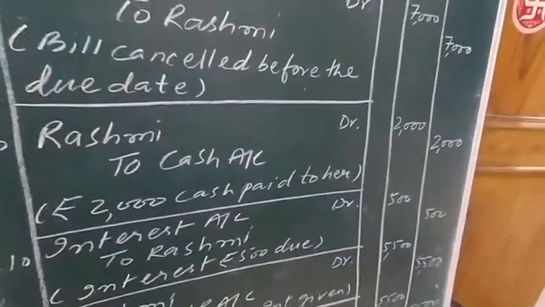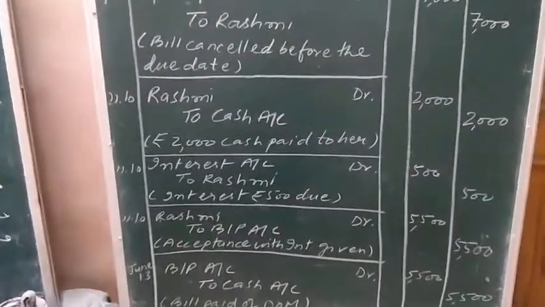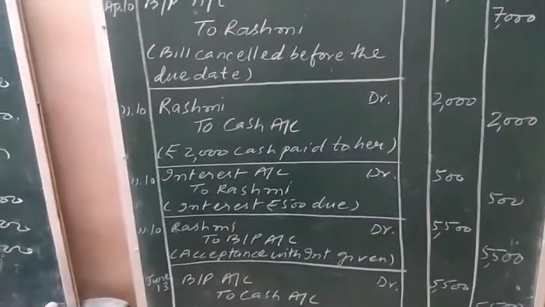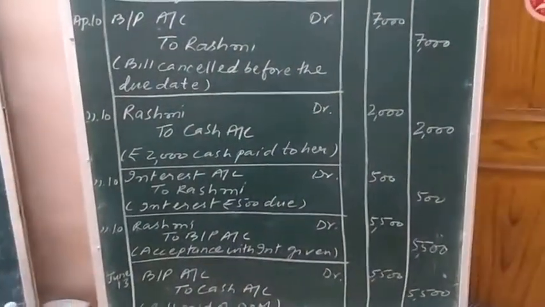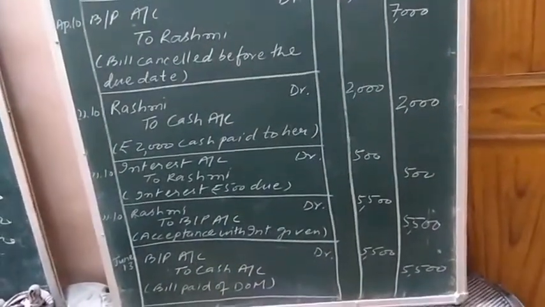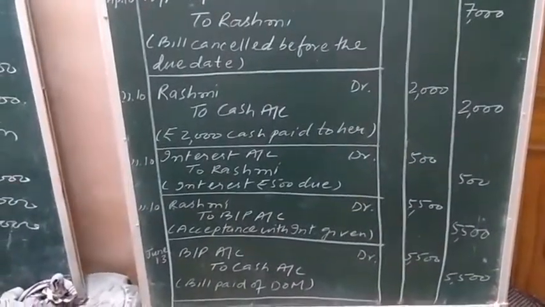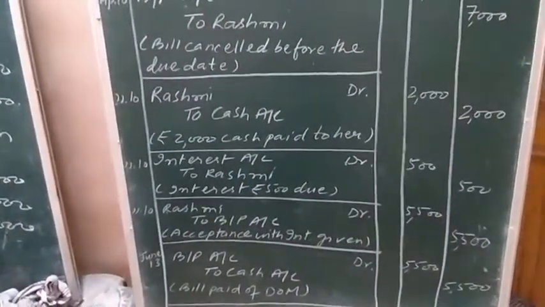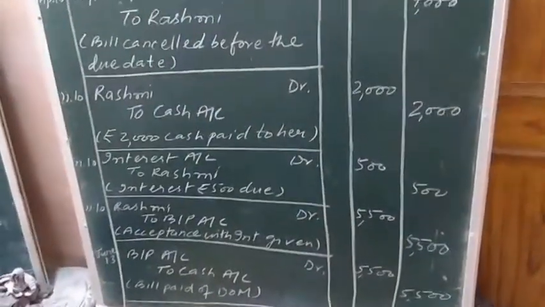The entry to be passed is bills payable account debit to cash, because payment of the bill is being made by Alka to Rashmi. So bills payable, the liability, is decreasing and cash is also decreasing. Bills payable liability, whenever it decreases, is shown on the debit side, and cash, the asset, whenever it decreases, is shown on the credit side. Bills payable account debit to cash is the last entry to be passed in the question.